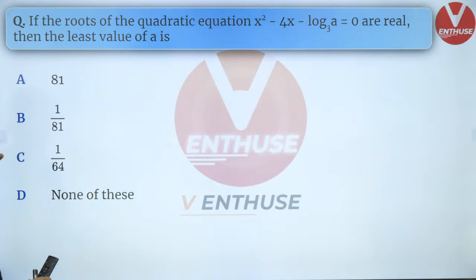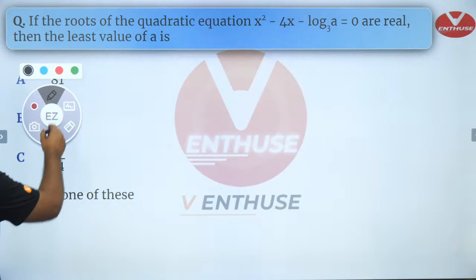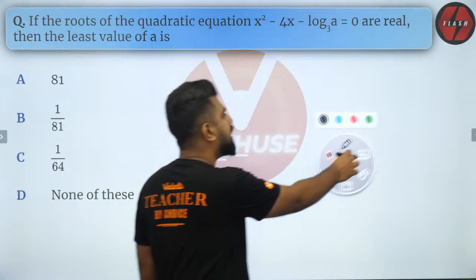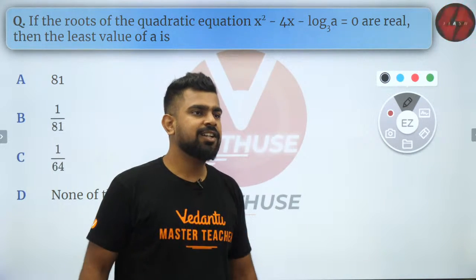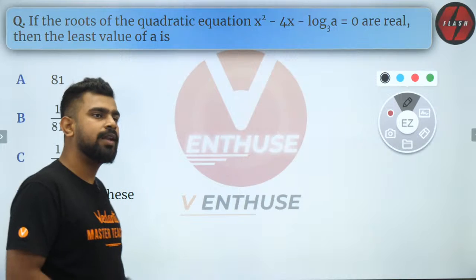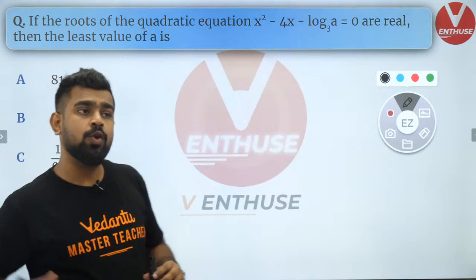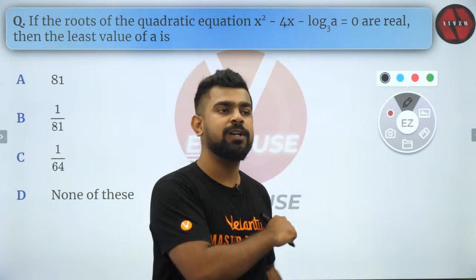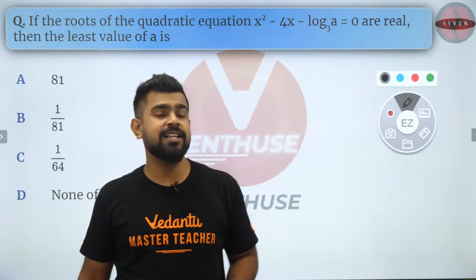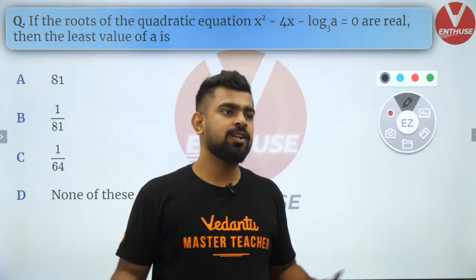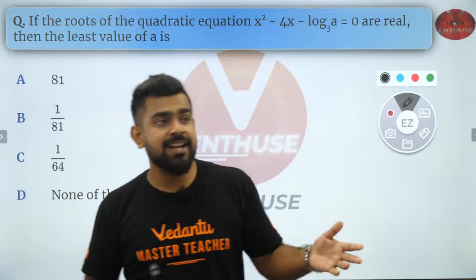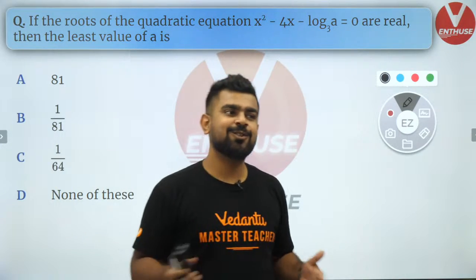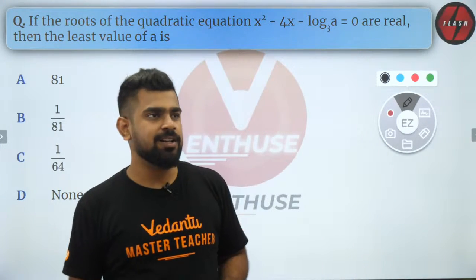This is the next question. Any answers? You have to tell me the least value of A. Least value. Anybody? Rishabh is saying, sir, it is 1 by 81. Achyut is saying, no, sir, it is 81 only. Girl boss is saying 1 by 81. So there are two options here. Some people are saying option A. Some people are saying option B. So let's check it. Who is right and who is wrong?